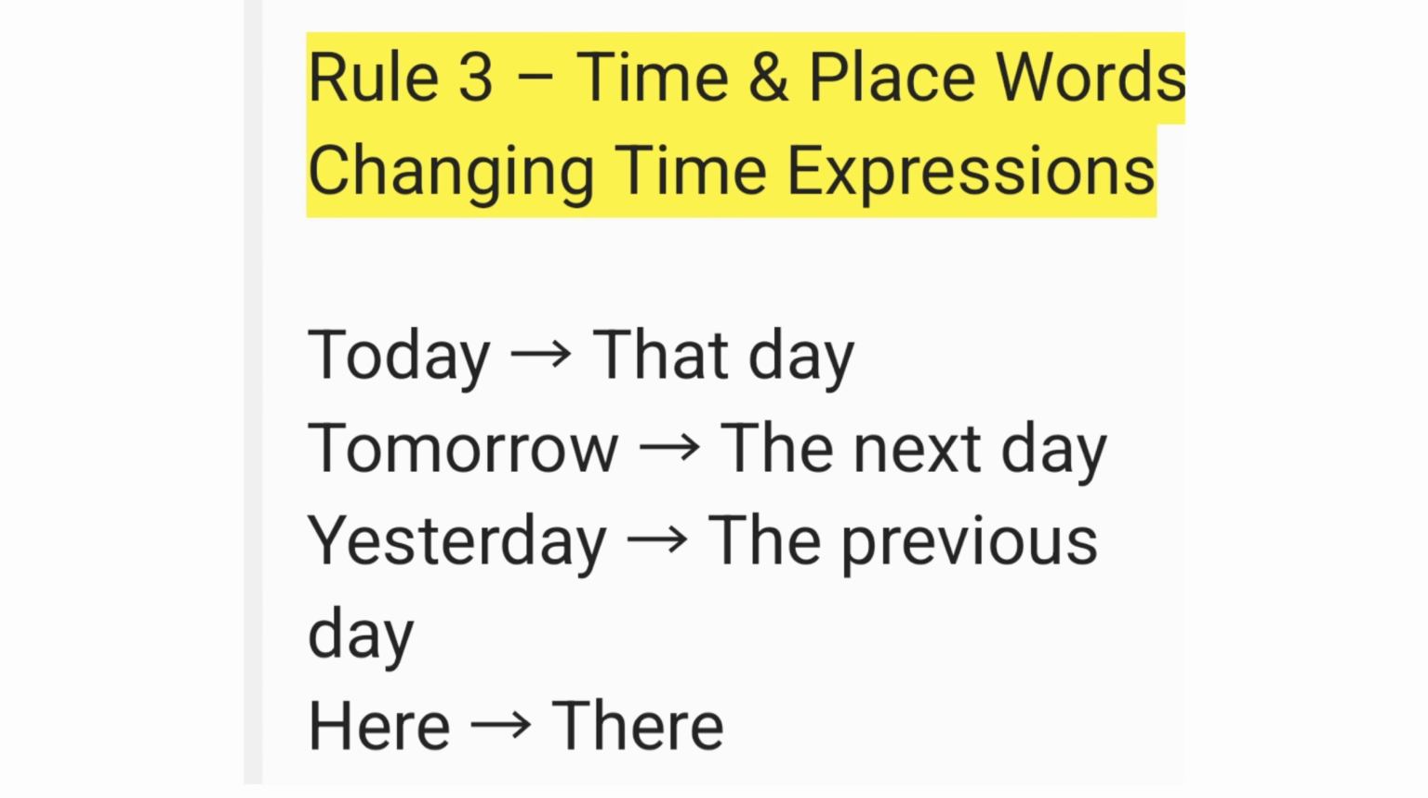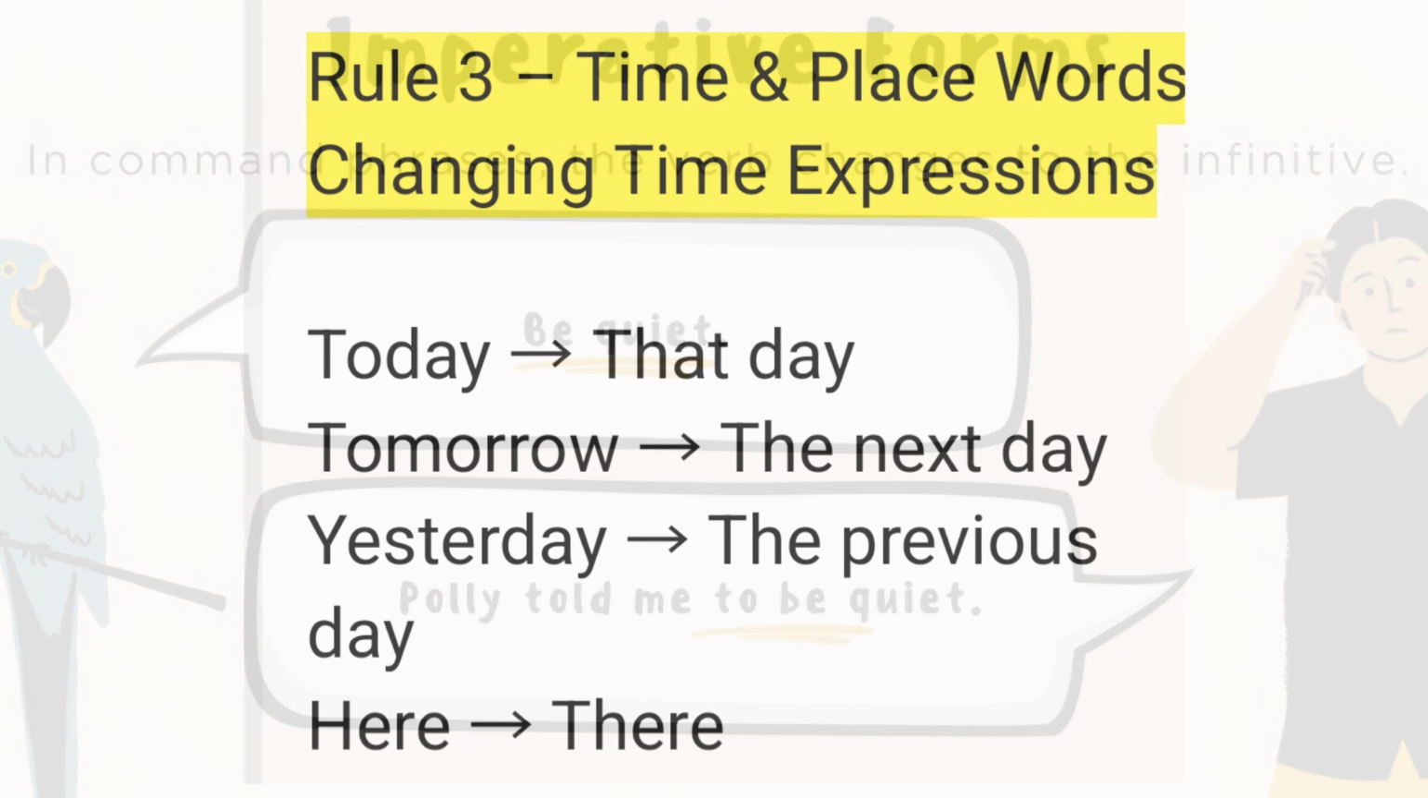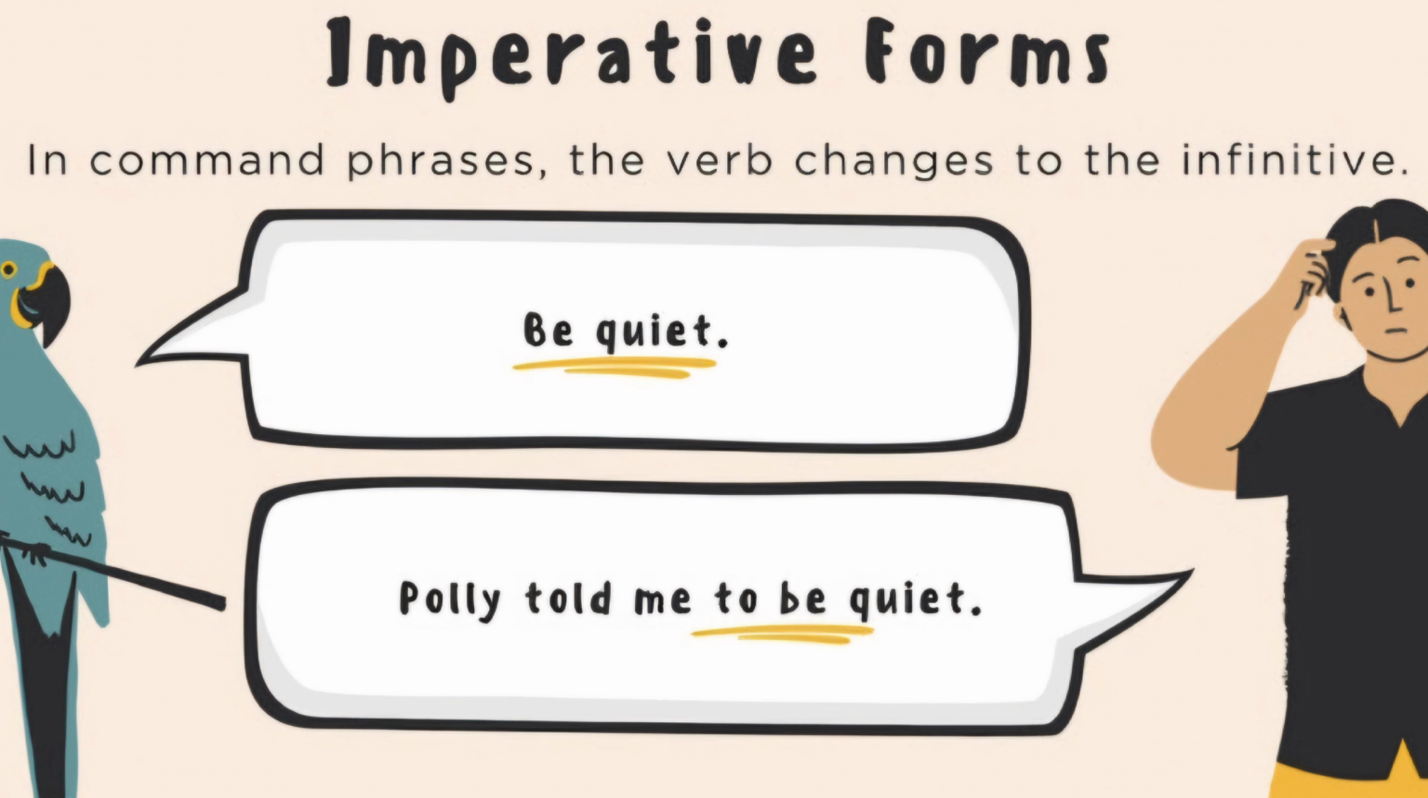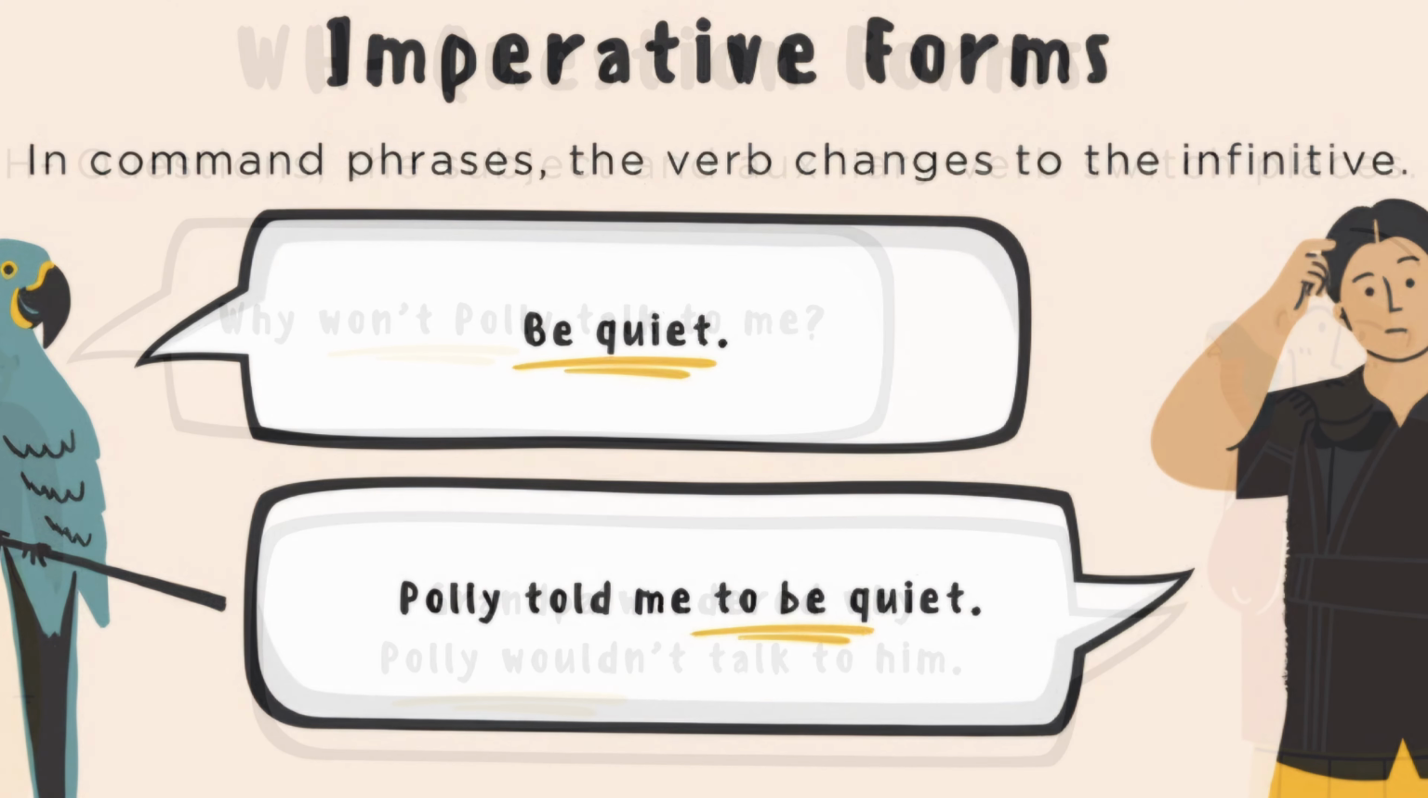Now, the third rule you need to remember is how to change time expressions. Today becomes that day, tomorrow becomes the next day, yesterday becomes the previous day, and here becomes there. Now let's take imperative sentences first. In command phrases, the verb changes to the infinitive. For example, be quiet becomes Polly told me to be quiet. So we use to as a conjunction here.